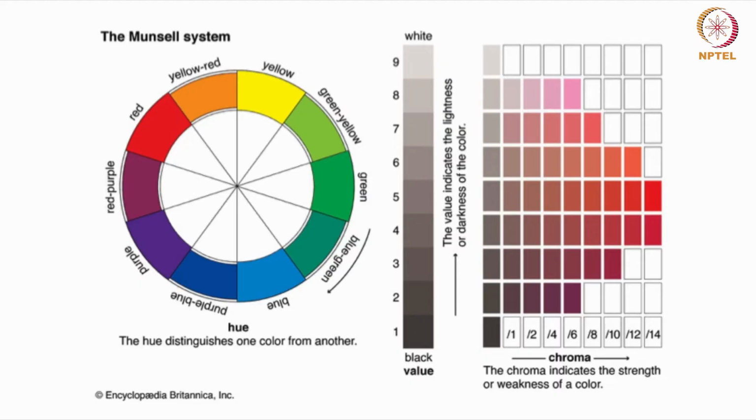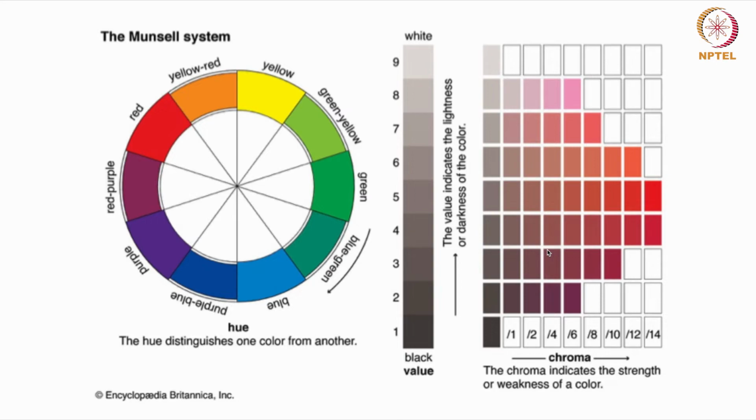So this is the Munsell color system, and it is a color space that specifies color based on three properties of color. So one is hue, and hue is the basic color. Then the second one is value, which is about lightness and darkness, and then the third one is chroma, and chroma basically refers to the color intensity, right?